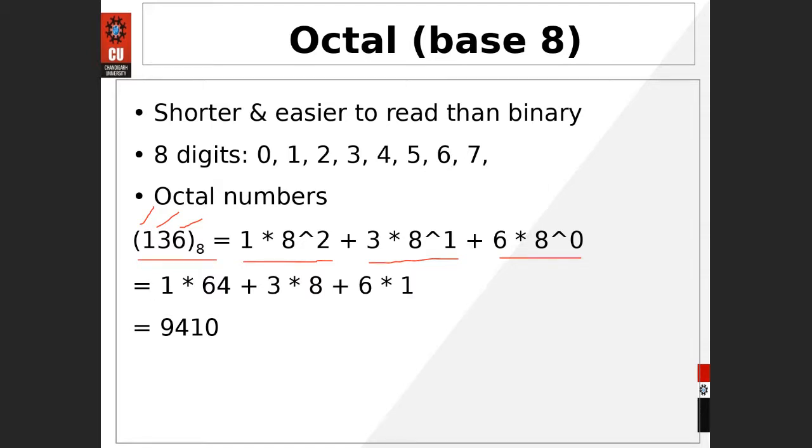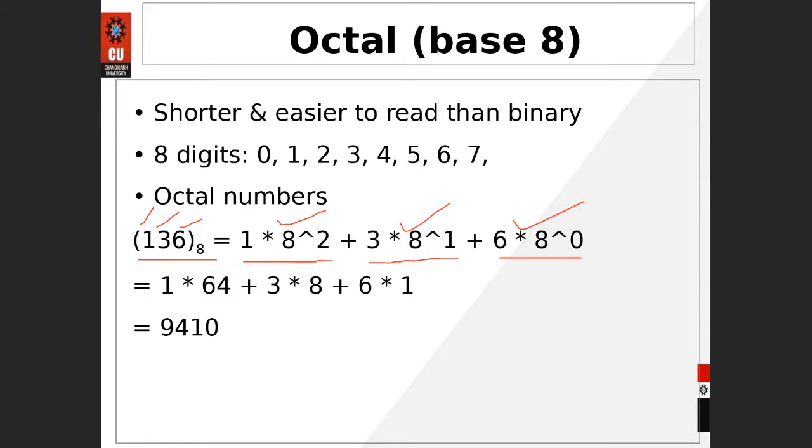Firstly we took the decimal number system, then the binary number system, then the octal number system, and we are going to adopt the same methodology for any kind of explanation, like least significant digit, most significant digit. When you increase the number, you are increasing the number of digits. So you can see here 6 into 8 raised to power 0, 3 into 8 raised to power 1, 1 into 8 raised to power 2.